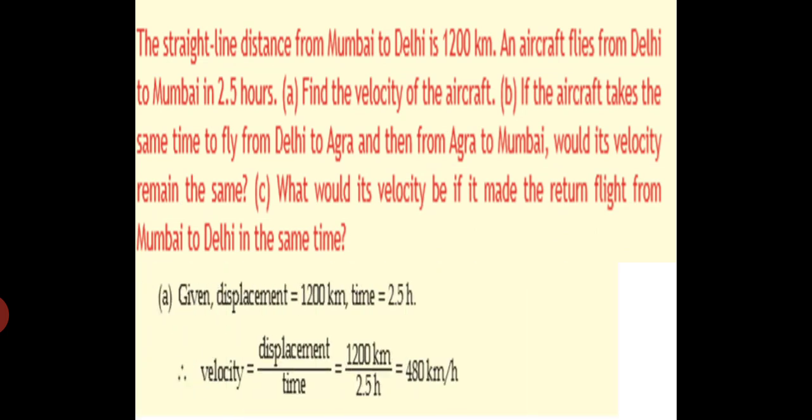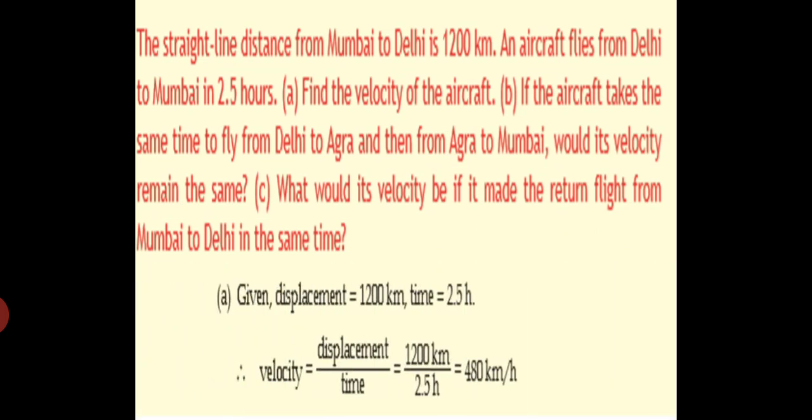First, what is given: displacement is 1200 kilometers and the time is 2.5 hours. The velocity, as you have learnt, is displacement upon time. So substitute those values: displacement 1200 kilometers upon 2.5 hours. When you calculate 1200 by 2.5, you will get 480 kilometers per hour.